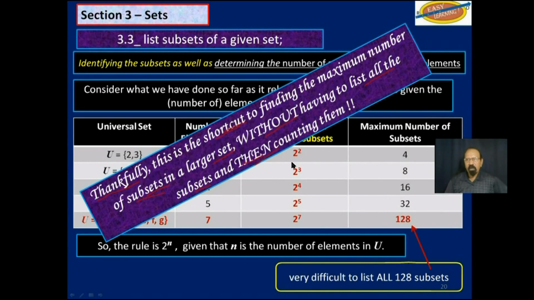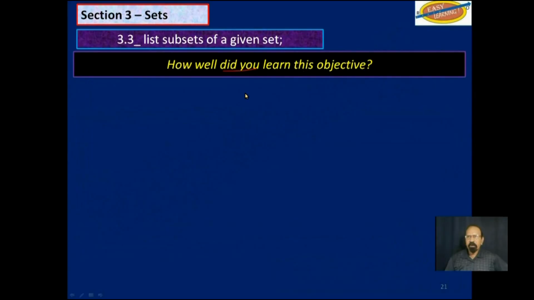So we will use this principle here, this here, to find the maximum number of subsets in a larger set. So let's see how well you learn this objective.